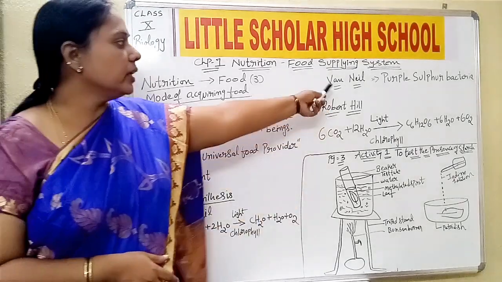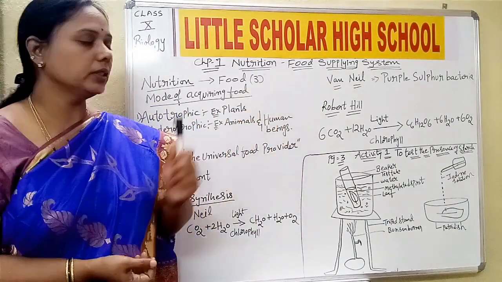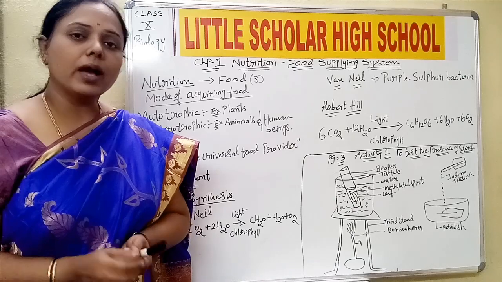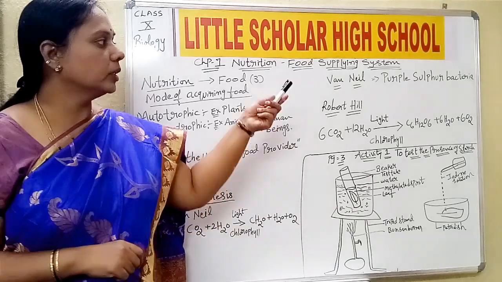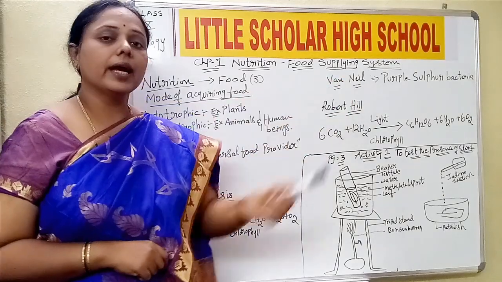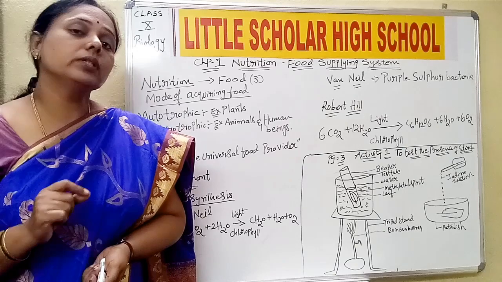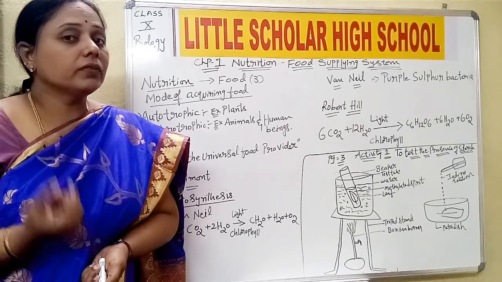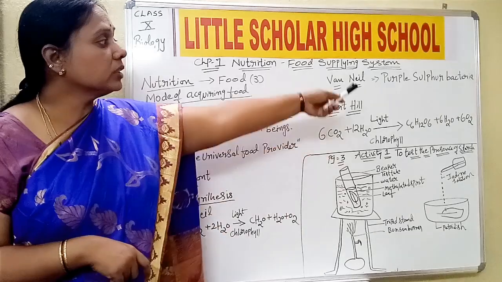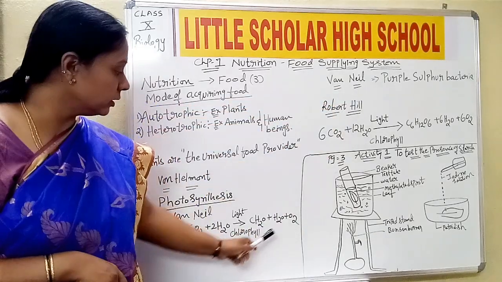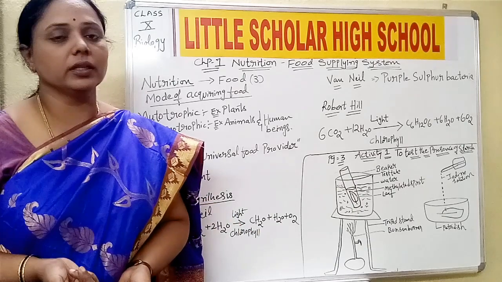Then Van Neel, one more scientist, conducted an experiment on purple sulfur bacteria. Here he did not use H2O, but he used H2S. After performing the experiment, he came to the conclusion that oxygen is not evolved in the process, but some other sulfur element is evolved.